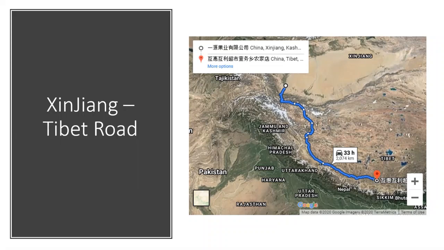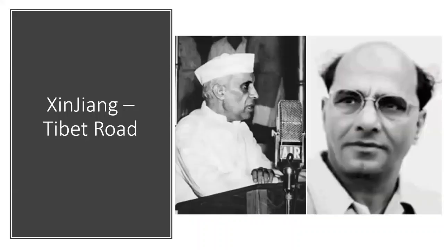We talked about the Johnson Line and the McDonald Line. I won't go into detail, but the Johnson Line is what India thought to be the boundary. The Johnson Line said that Aksai Chin belongs to India, and the McDonald Line said that Aksai Chin belonged to China. Again, these lines were laid out during the British time.